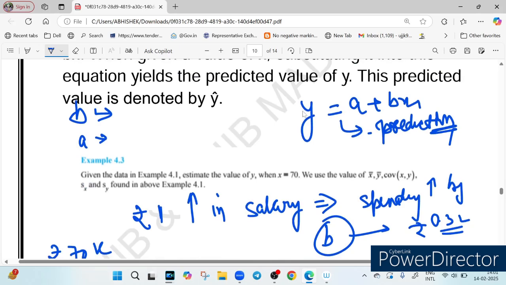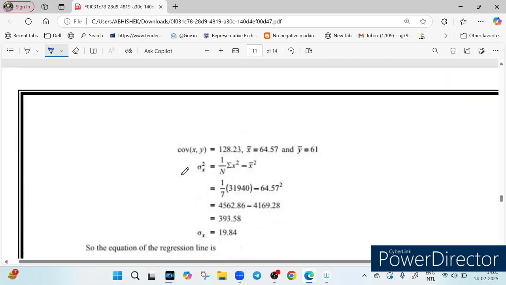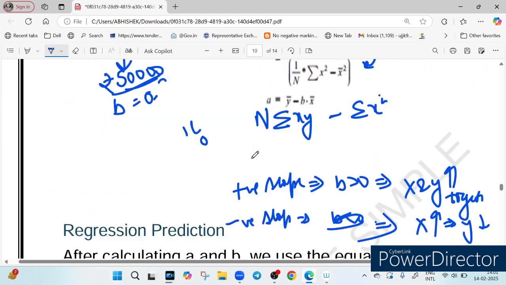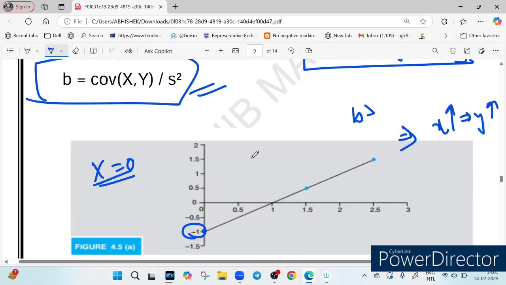So this is a question based on it. Given that in the example, estimate the value of y when x is equal to 70; we use the value of x bar, y bar, covariance xy, s xx found in the example. So same question, same data. Your covariance has been given, x bar has been given, y bar has been given. You have to find the value of b, right? What is the formula we have to use to calculate the value of b? You can use this formula: b is equal to covariance xy upon s x square.